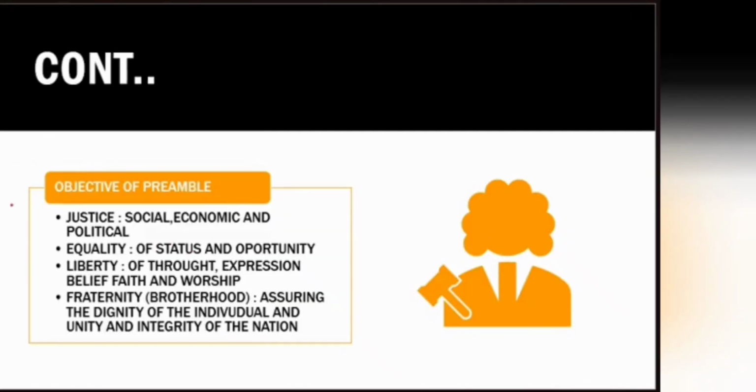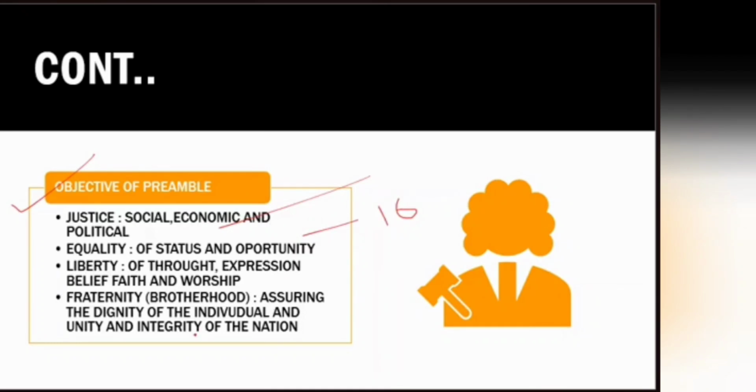Now what are the objectives of the preamble? Justice. Justice is a genus. It has many species: social, economic, and political justice. The same finds expression in DPSP, Part 4 of the Constitution of India. Equality. Equality is of two kinds: equality of opportunity and equality of status. That finds its expression in Article 16 of the Constitution of India.